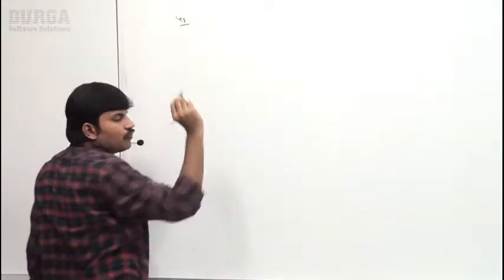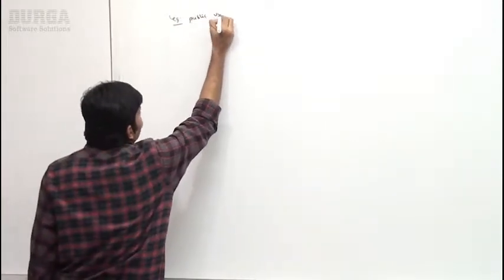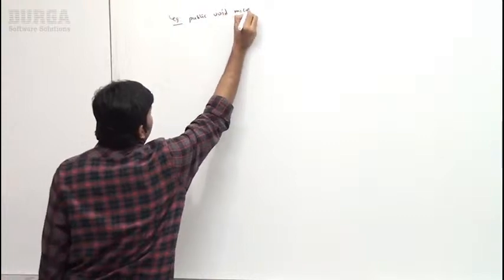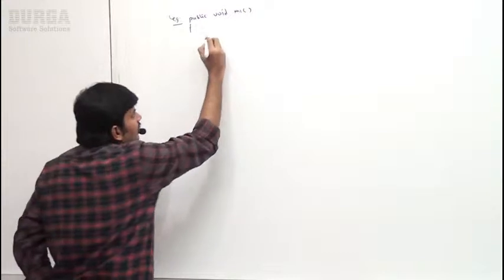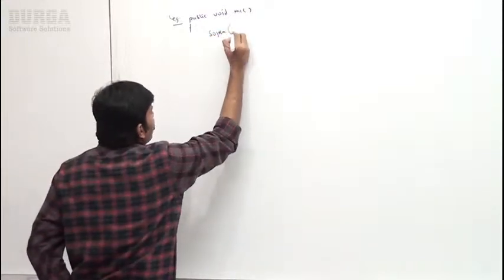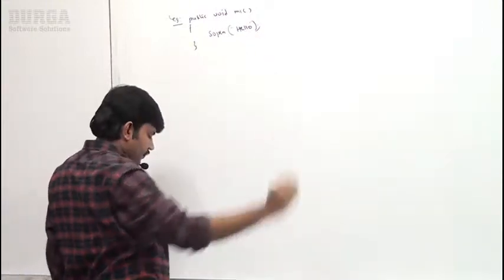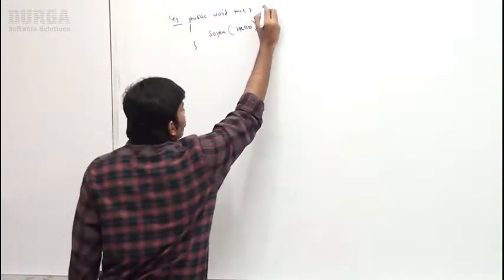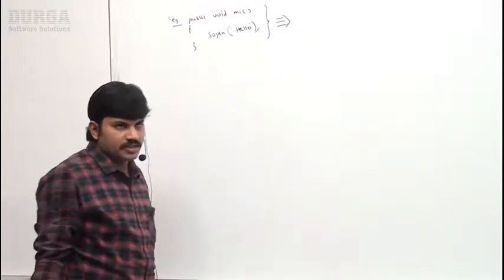In the first example, I took one method which is printing hello to the console. How do I write the method, sir? public void m1, next System.out.println of hello. Can you please tell how to convert this into lambda expression form?